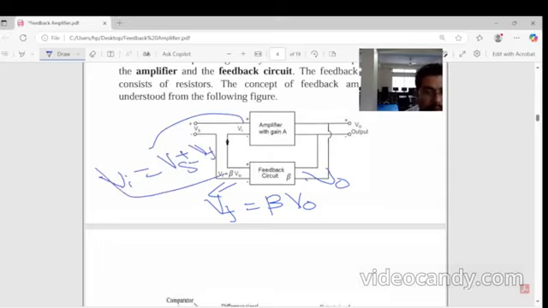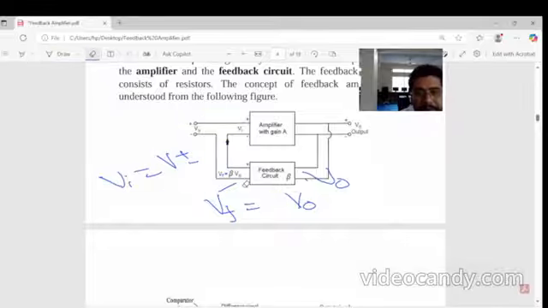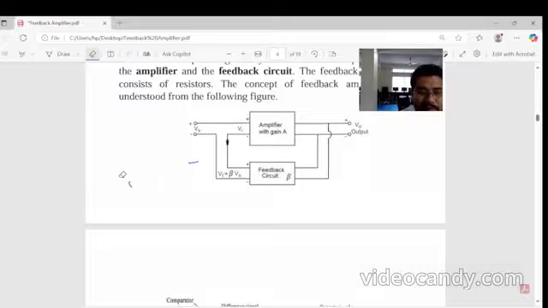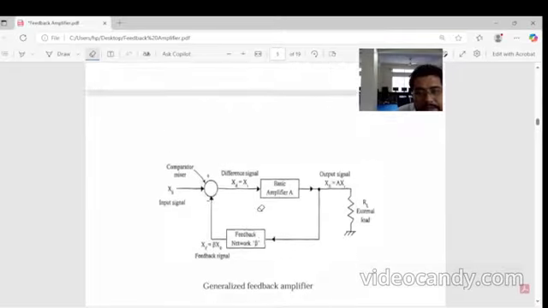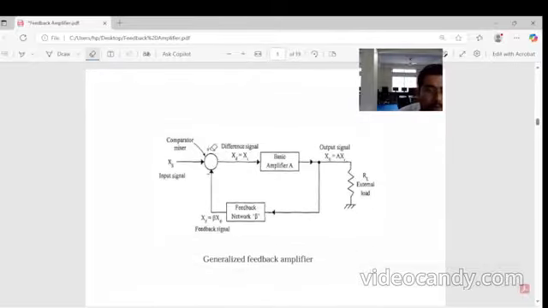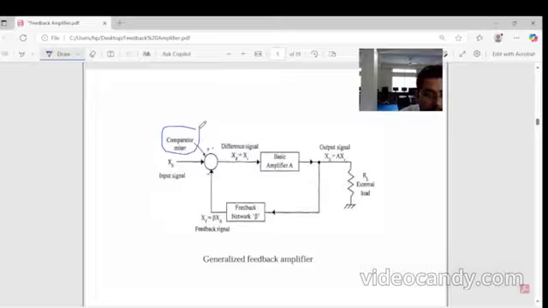We can see the output here. So generally the amplifier consists of all these things. And just a general diagram: here we can use the comparator and mixer circuit, with the input Xs, and this is the output.